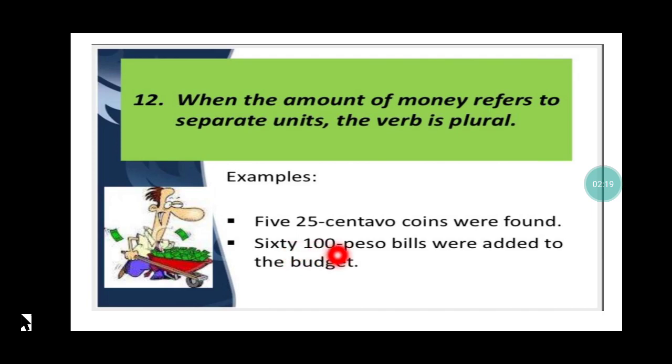Again, see, 60 100-peso bills were added to the budget. I'm talking about 100 peso bills, but how many bills altogether? 60 of them, and so they are referred to as separate units, 60 separate bills, and that's why we have the verb as plural. Clear? So whenever we talk about money, and if it is referring to different units, the verb will be plural, but otherwise it will always be singular. Clear?